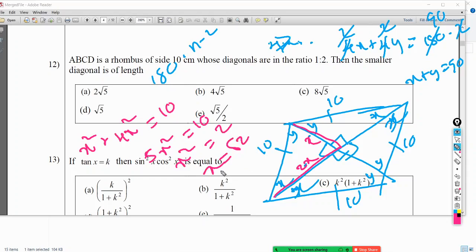Now what they ask is the smaller diagonal, which is 2 times x, because I just took this one as x. So the smaller diagonal is 2 times root 2, right? 2 times root 2. So the answer is, again we don't have the answer there.